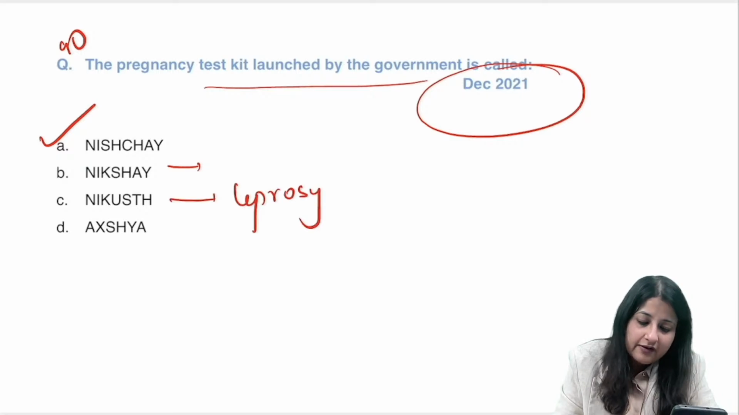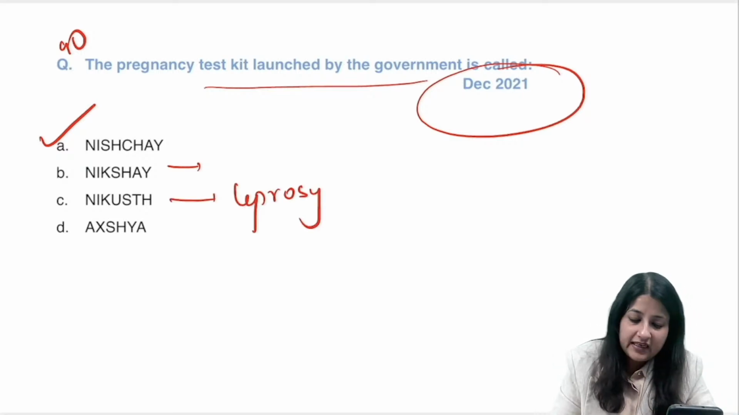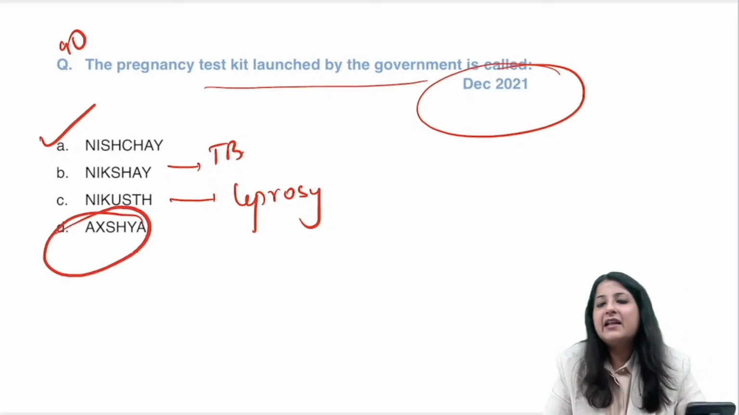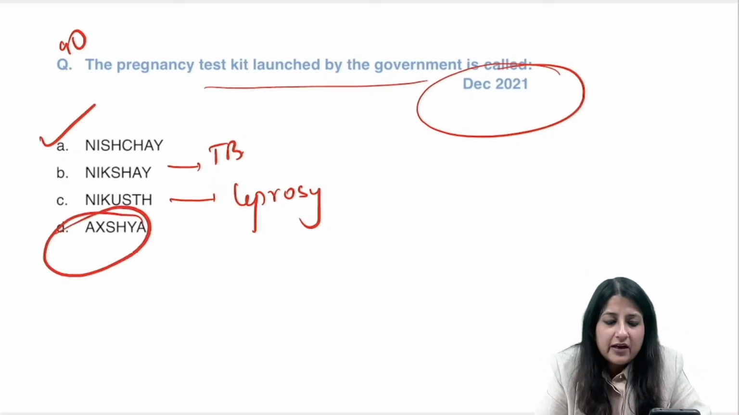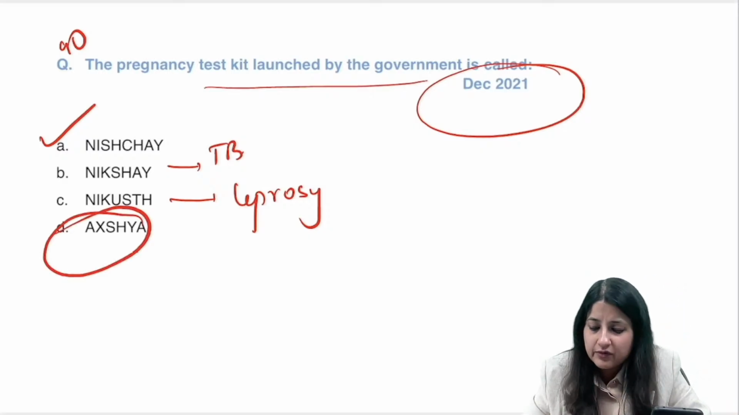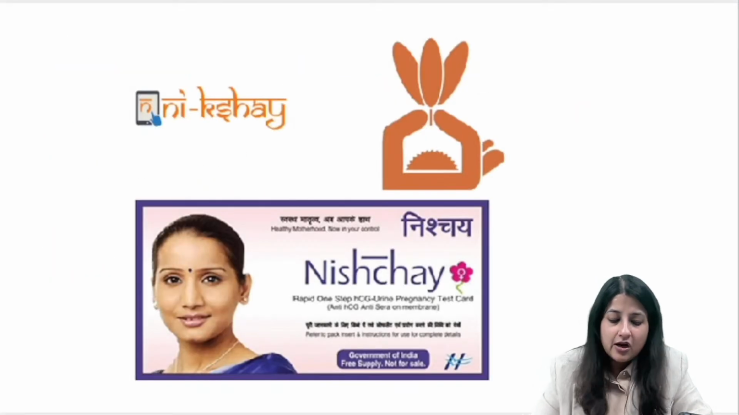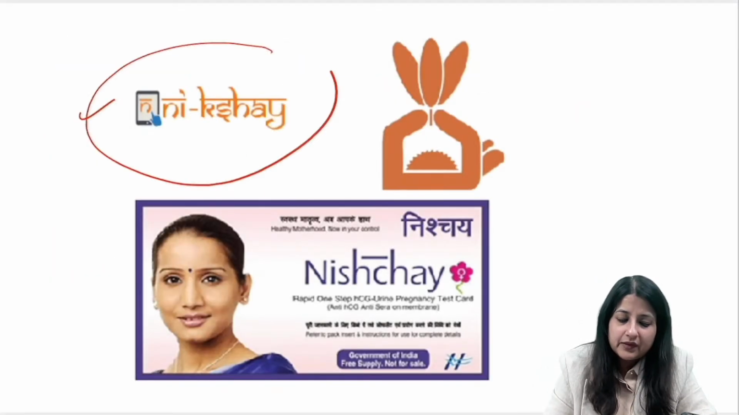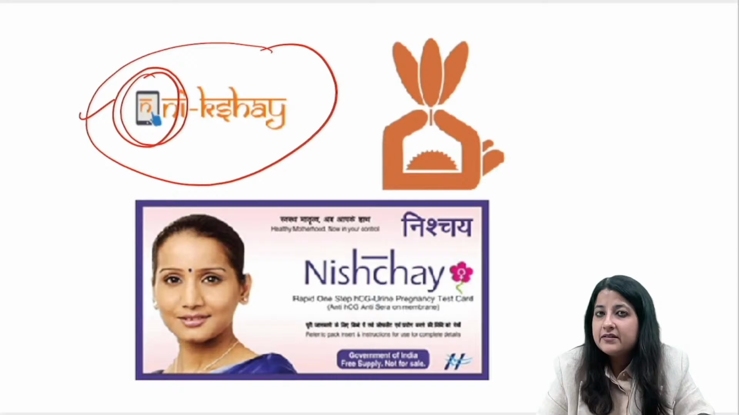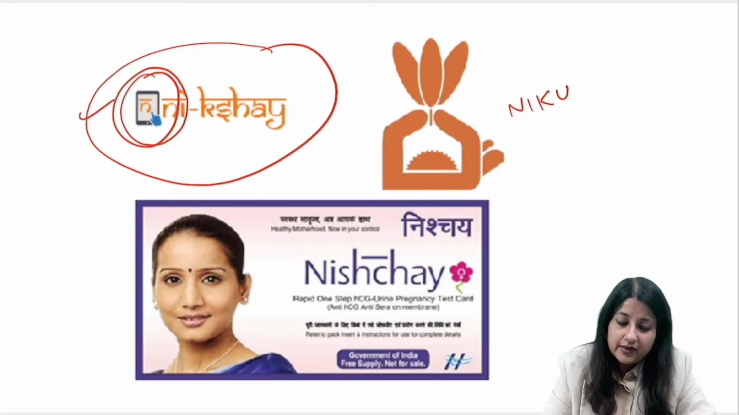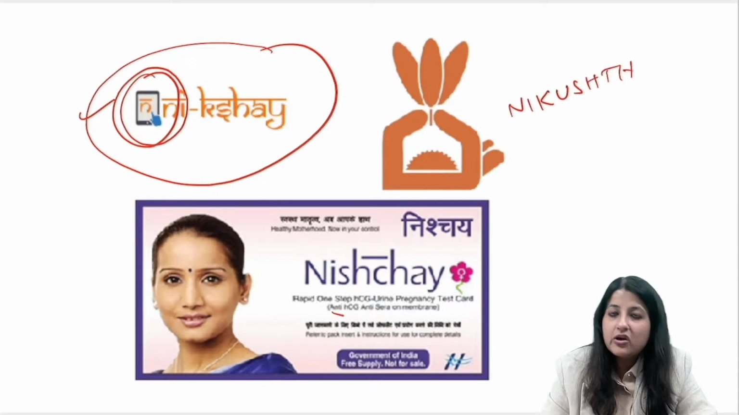This is Nikusht. Web-based portal for surveillance of TB patient, Nikshay. Akshaya एक TB के लिए program है guys. You don't have to get into that, but Akshaya is one of the programs that is running for TB. All right, this is Nikshay. Okay, this is your Nikusht, and of course, this is your Nischay.